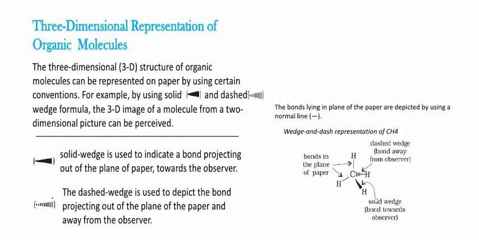And this solid wedge, see here, it is always present above the plane of the paper and towards the observer. And this dashed line, meaning dashed wedge, is below the plane of the paper and away from the observer. See, this is also one of the very important concepts for your CET as well as NEET level examination.